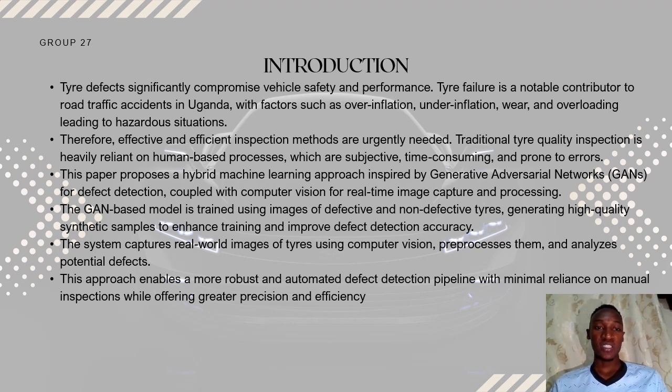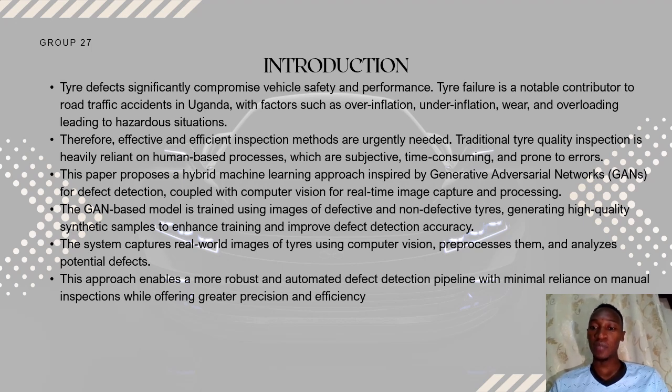So in this project, we shall be using a machine learning approach inspired by generative adversarial networks, CycleGANs, for detection. Then we shall use computer vision for real-time capturing of images, and process the data using the GANs, and then train the machine learning model on good tires and bad tires.